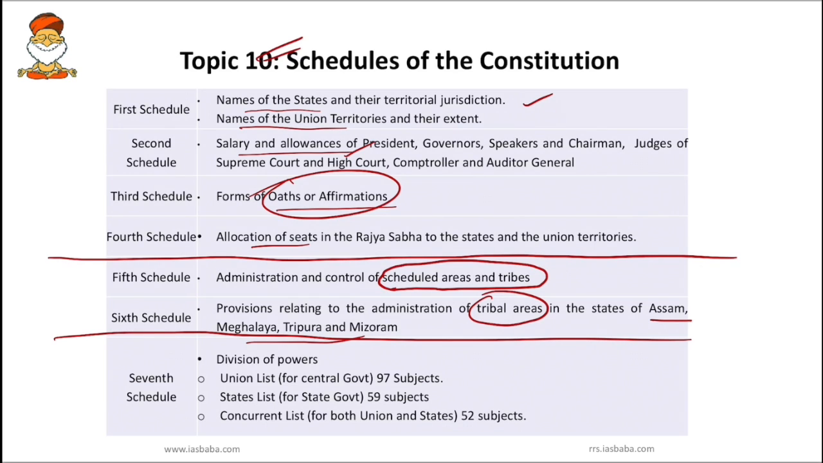Next, the 7th schedule: know the division of powers, that is the union list, state list, and concurrent list. As soon as we remember 7, 7 means James Bond. So the center is Bond in the union list, the state is Bond in the state list, and in the concurrent list, both center and state are Bond, but usually the union is more powerful.